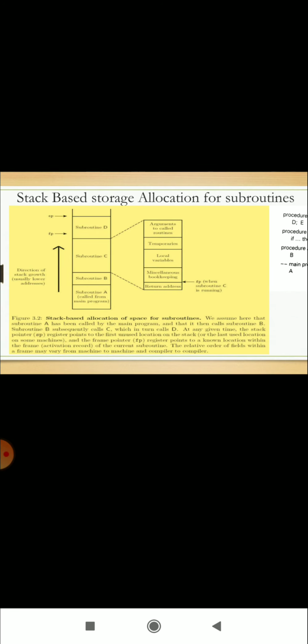This is the figure for stack-based storage allocation for subroutines. In this, we assume that subroutines have been called as shown in the upper right. B has called itself once recursively before calling C. If D returns and C calls E, E's frame, that is activation record, will occupy the same space previously used for D's frame.